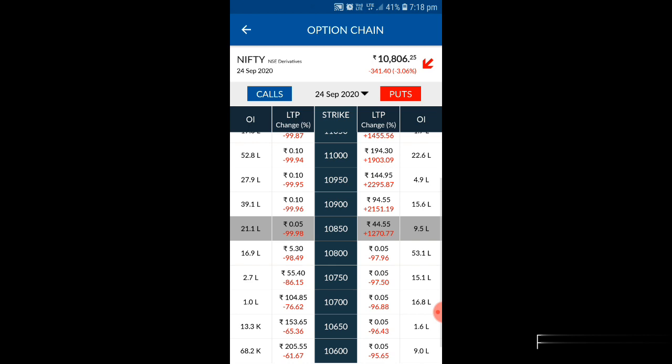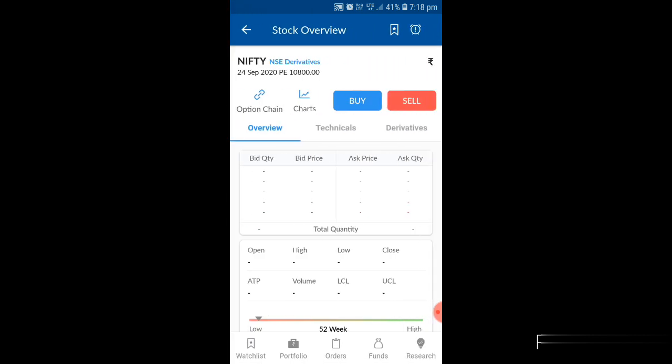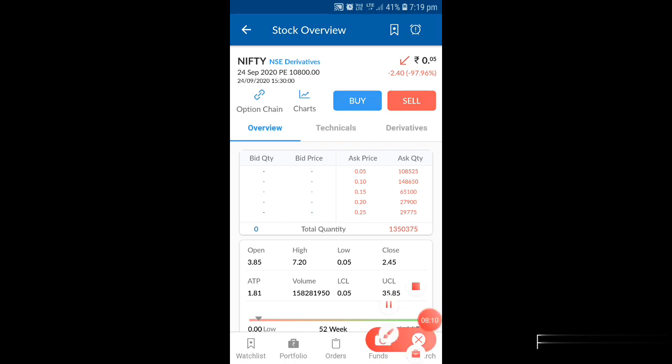But in this case, you have to see, if you look at 10,800, this is the current strike rate. Here you can see the market has fallen almost 341 points. Still, you can see, what is the value of this one? This is 0. Why? Because today is an expiry. So always you have to buy at least below the current rate, then only you will be getting profit on expiry day. If you buy at the current rate and things are not moving, this will go to zero and you will lose the entire money.